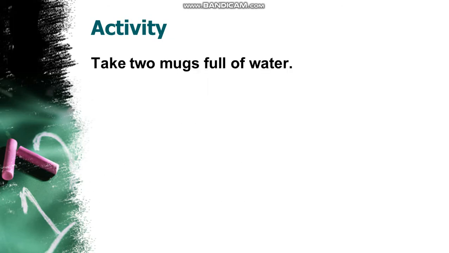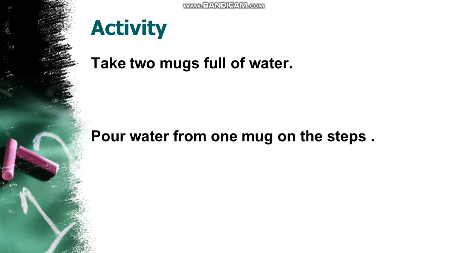Now here is the activity in which we study how terrace farming works, since the water that flows down the hill also takes the soil with it. For this activity, first of all we take 2 mugs full of water.